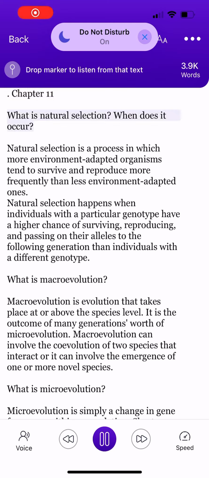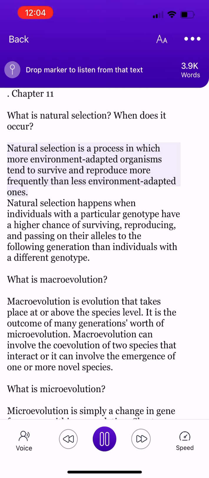11. What is natural selection? When does it occur? Natural selection is a process in which more environment-adapted organisms tend to survive and reproduce more frequently than less environment-adapted ones. Natural selection happens when individuals with a particular genotype have a higher chance of surviving, reproducing, and passing on their alleles to the following generation than individuals with a different genotype.